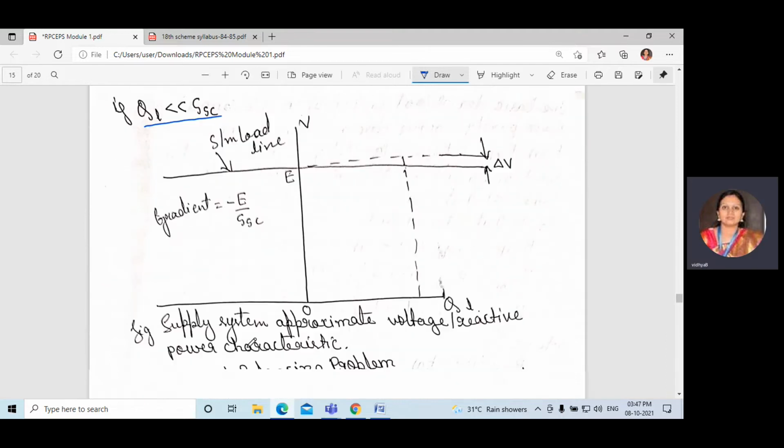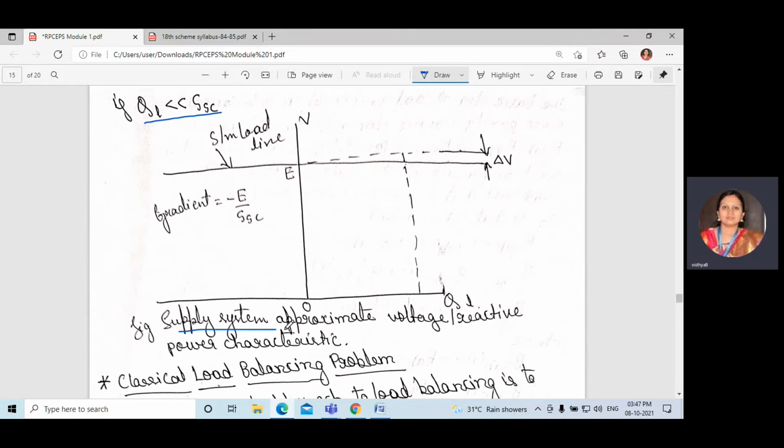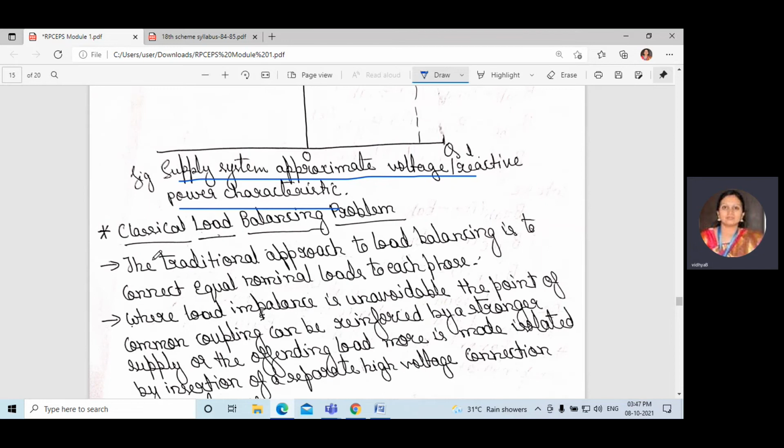This is a figure, the supply system approximate voltage or reactive power characteristics. This is the difference between E, and this is a change in voltage magnitude, and this is a gradient, that is E divided by SSC. This is the system load line. Now the classical load balancing problem.